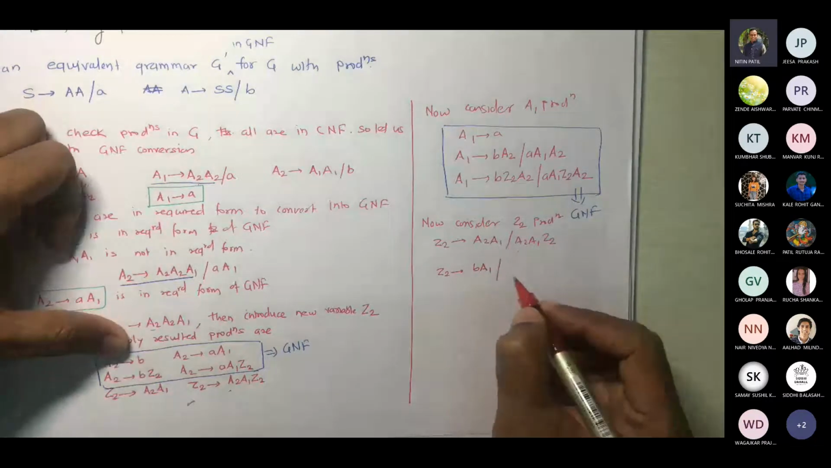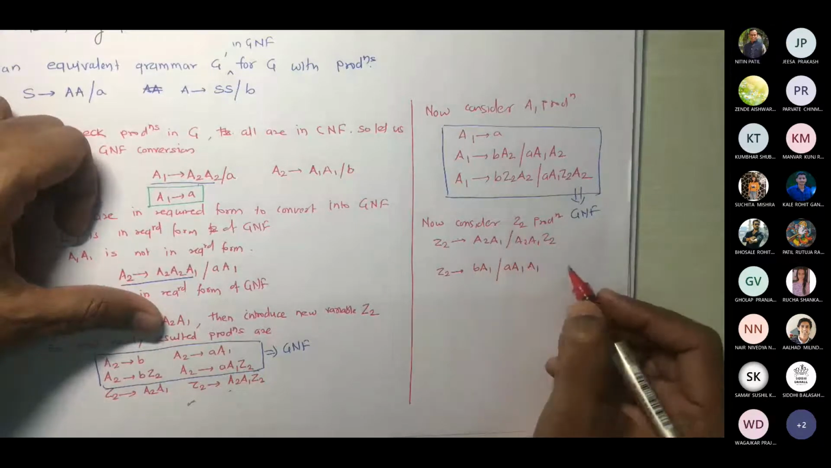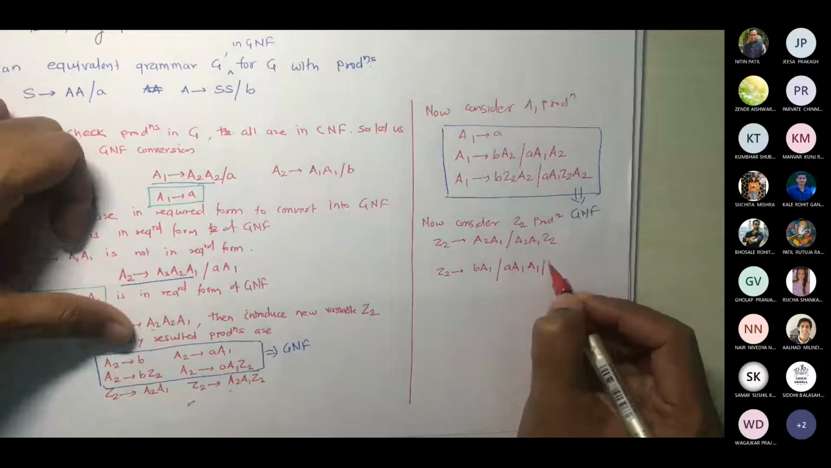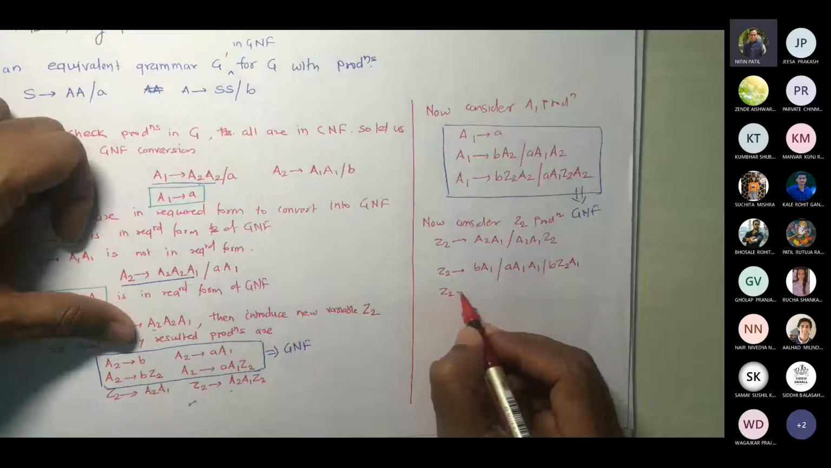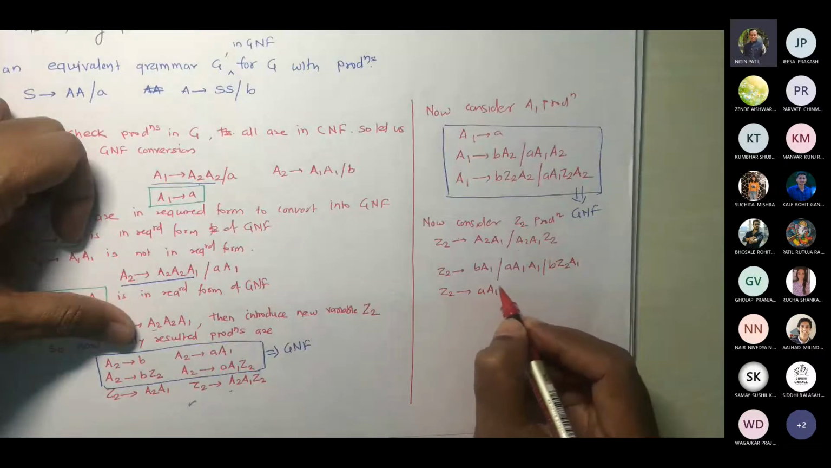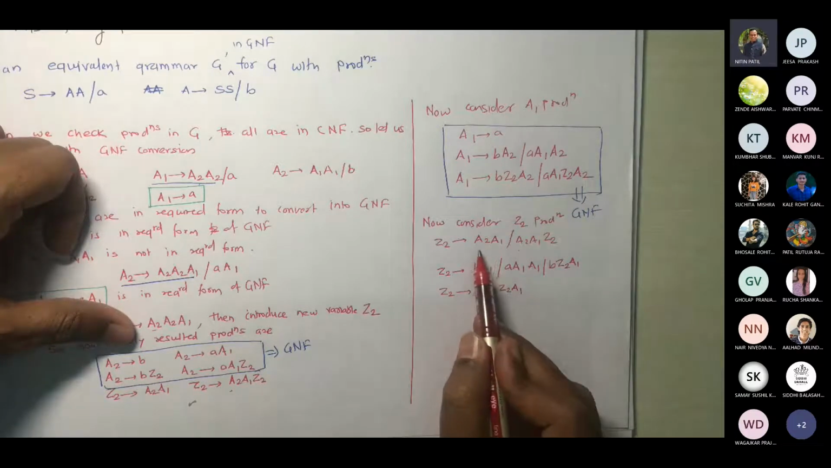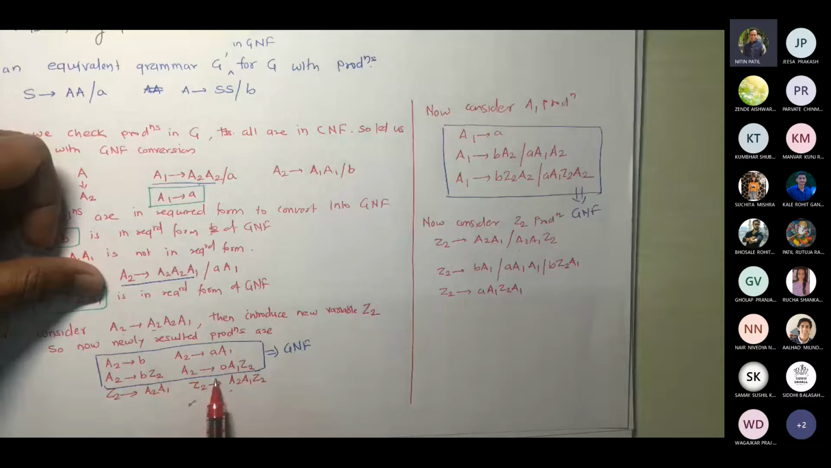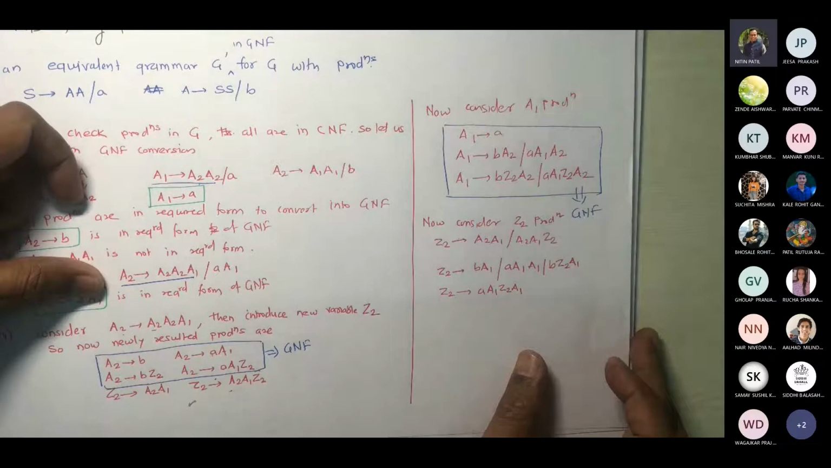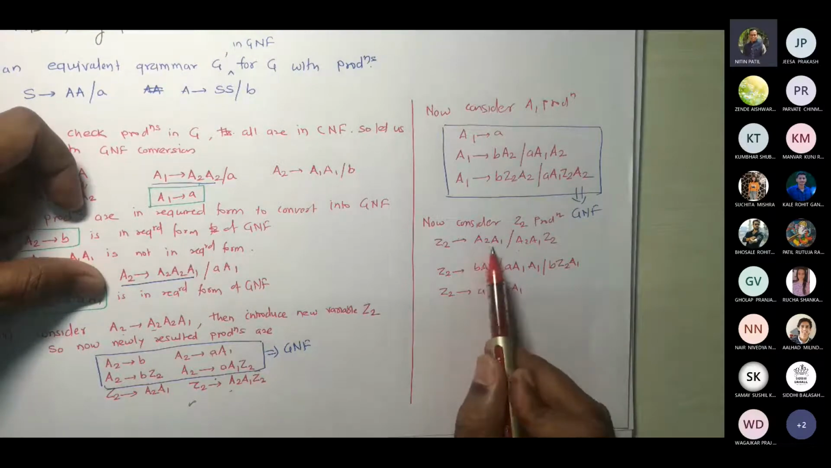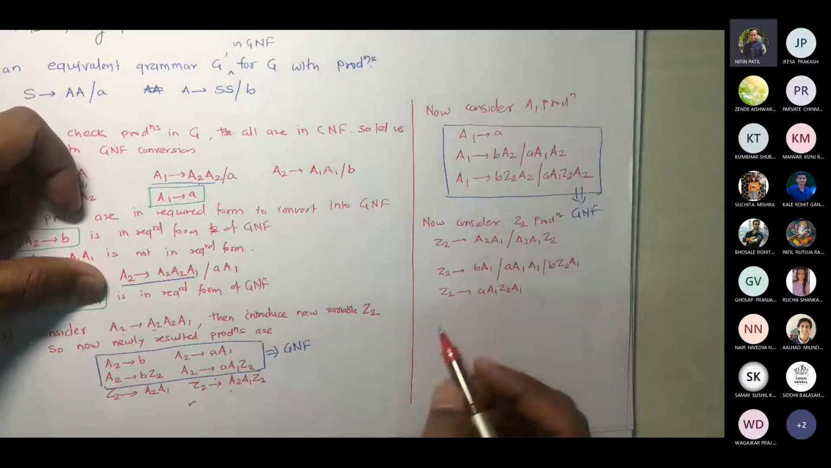Okay, first one. Then A1 A1. Correct. Then B Z2 A1. Correct. Then A1 Z2 A1. So what I did, I replaced this A2 by these 4 values. So I'm getting this. Correct? Fine. So this is removed. We got these 4. Now let us consider this one.